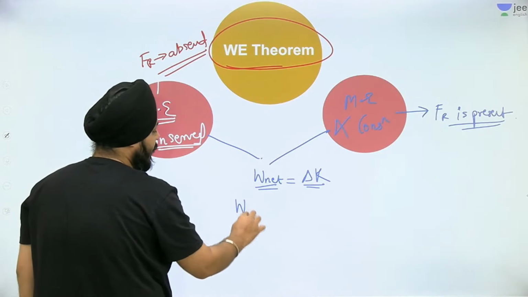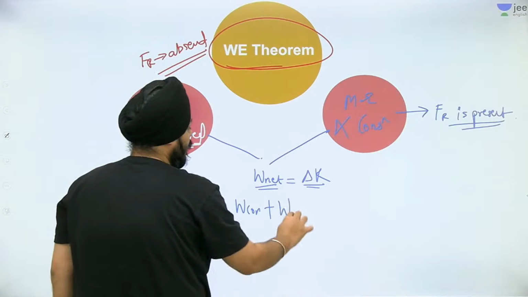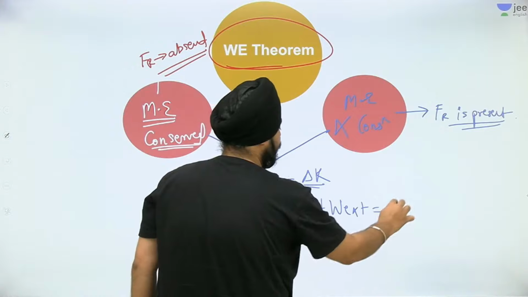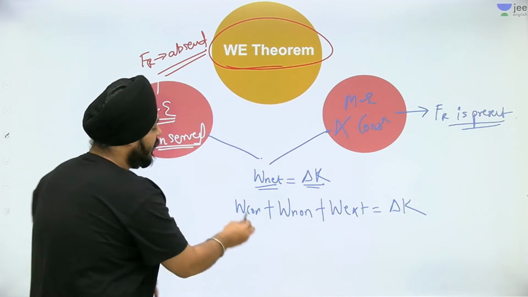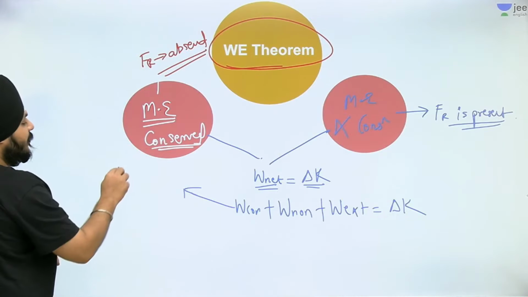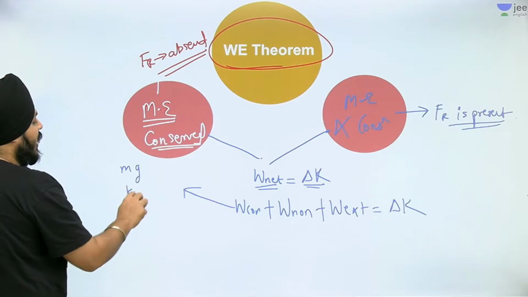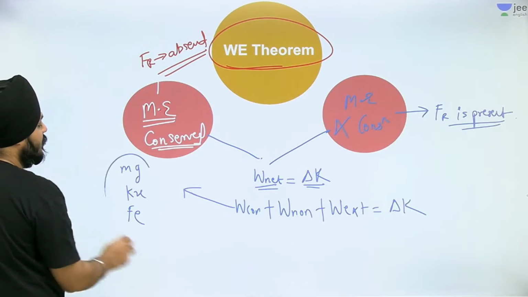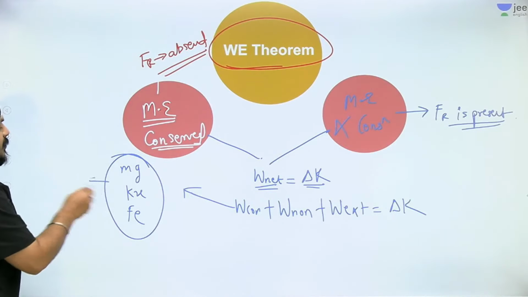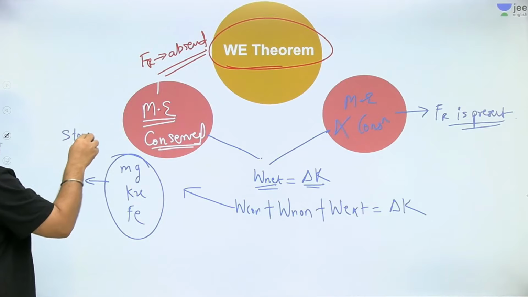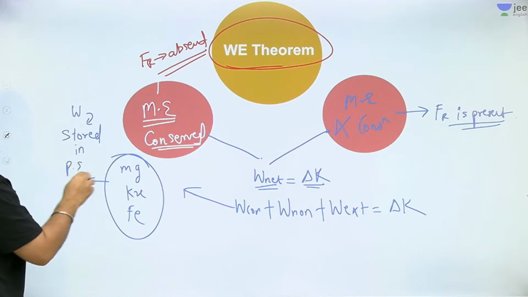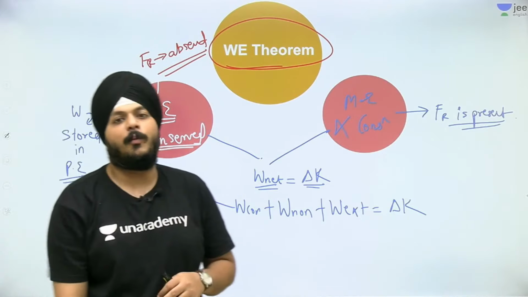Can I say work done by conservative, non-conservative, and external forces all will change the kinetic energy? Three types of conservative forces are there: mg, kx, and electrostatic forces, right? Whenever these kinds of forces do work, it is always stored in the form of potential energy.